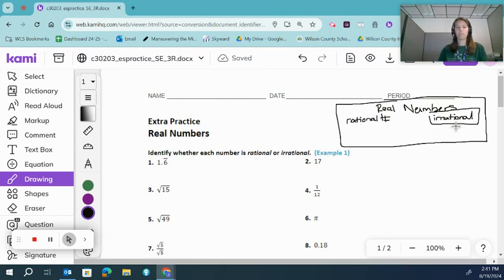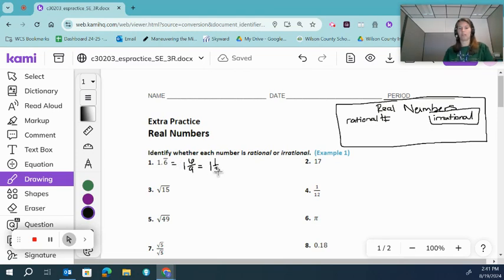So let's take a look at some other examples down here below. 1.6 repeating can be written as a fraction. We learned the other day that we can do 1 and then 6 over 9, which simplifies to 1 and 1/3.